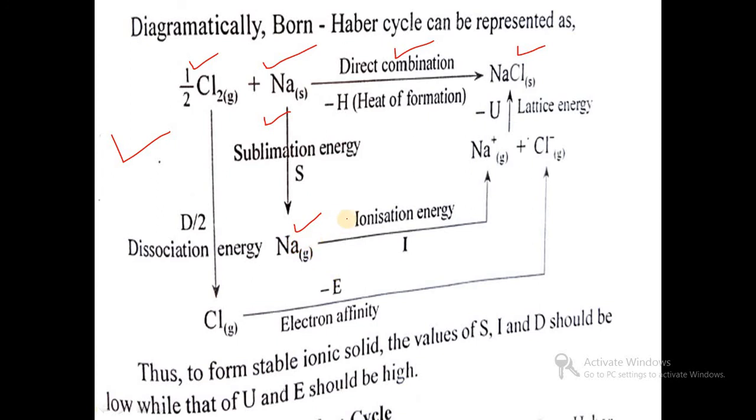Then ionization energy gives Na+ ion. Then the chlorine molecule dissociates into chlorine atoms, and the chlorine atom is converted into chloride ion, and the energy released is electron affinity. And lastly, this Na+ and Cl- combine, and the energy released in this process is lattice energy. So this is the overall summary of the Born-Haber cycle.